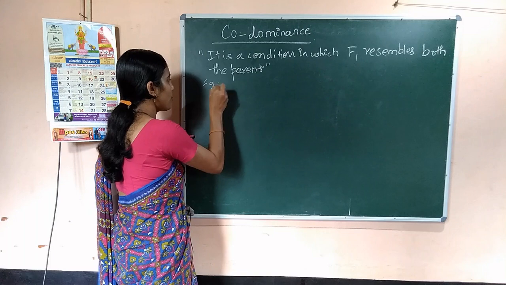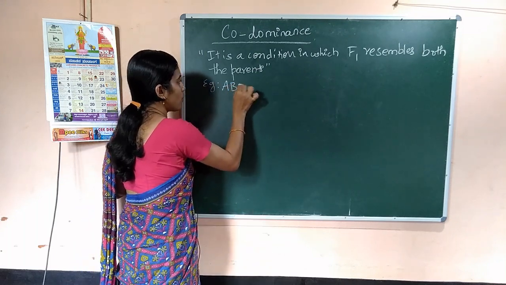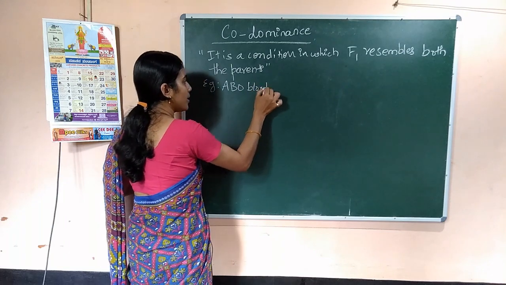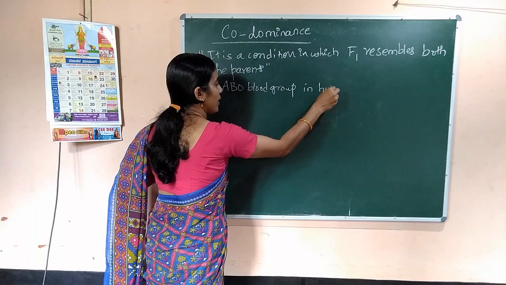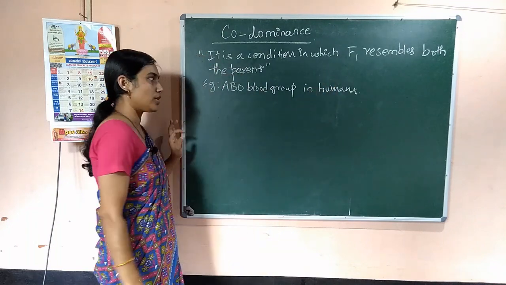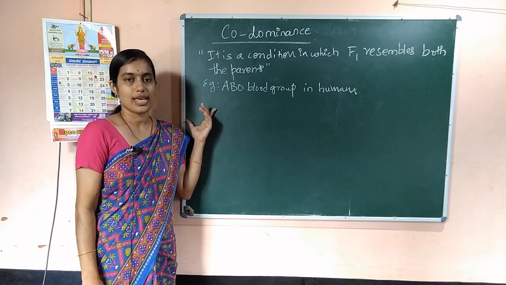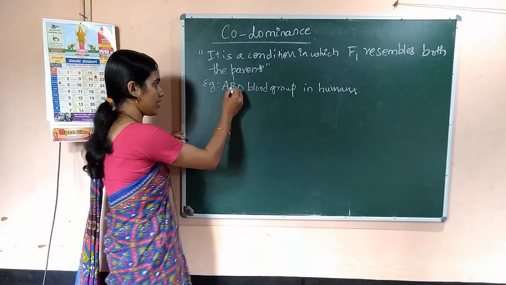An example for this codominance is the ABO blood group in humans. ABO blood group in humans is an example for codominance. So, what is codominance?